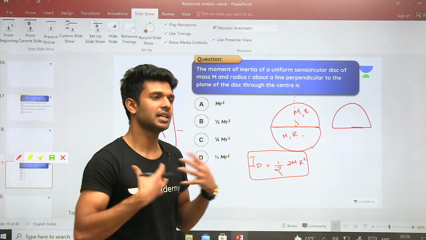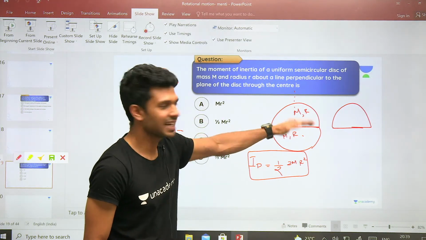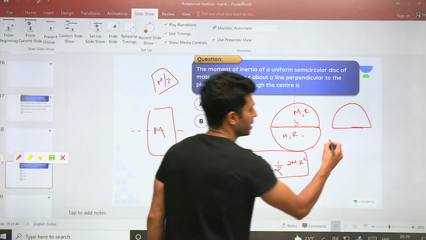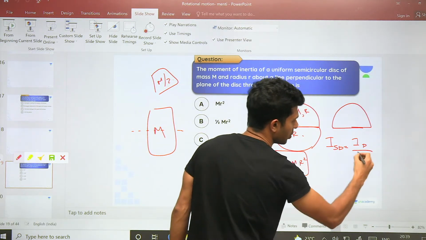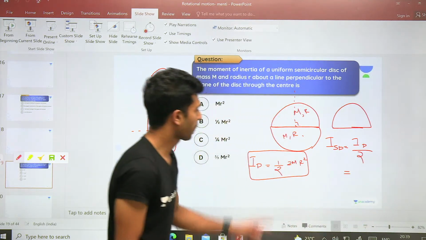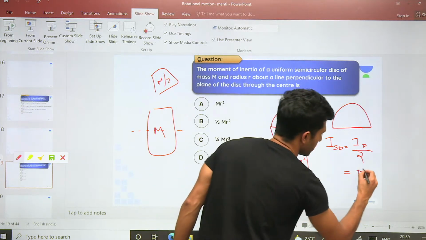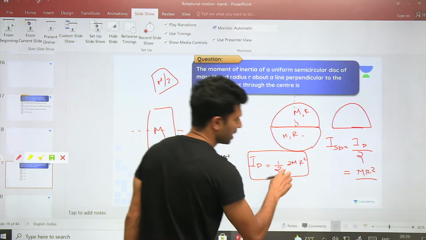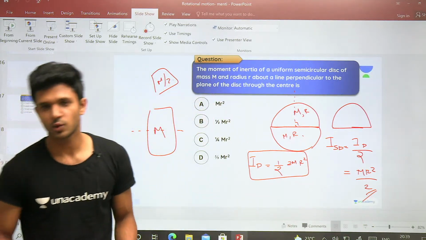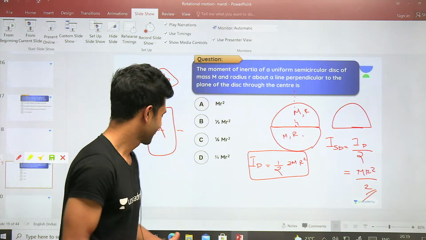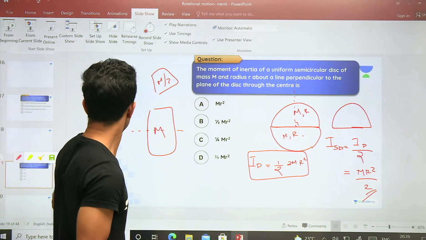We have got it by the formula we already know. आधा cut कर ले, ठीक है. And someone asks you what is the moment of inertia of this semicircular disk, that will be equal to the total moment of inertia divided by 2. How much is it? Half will cancel. So we got the same formula, which is mr square by 2 as our answer. देख ले, समझ में आ गया सबको?